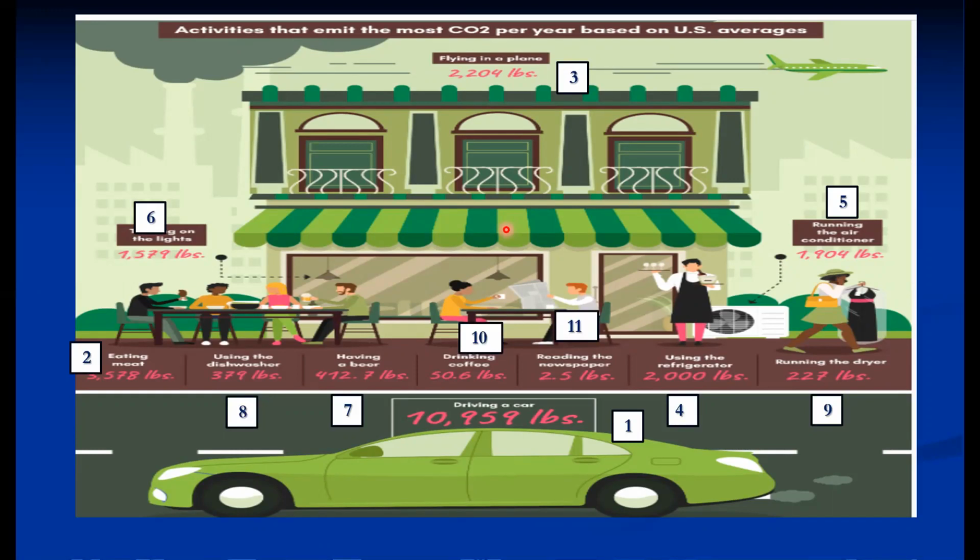So these are the 11 activities, in descending order of carbon emissions. That's why the US is among the topmost countries, where the carbon emission per capita is almost 16 tons. So these are some activities which are responsible for carbon emissions.